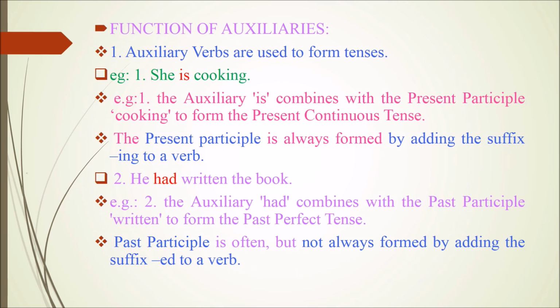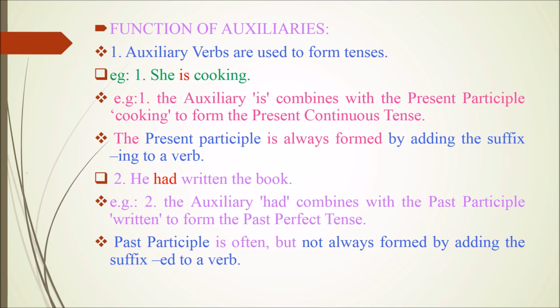Next, we are going to see functions of auxiliaries. The first function is, auxiliary verbs are used to form tenses. Example, she is cooking. Here, the auxiliary is combines with the present participle cooking to form the present continuous tense. So what is meant by the present participle? The present participle is always formed by adding the suffix ing to a verb.